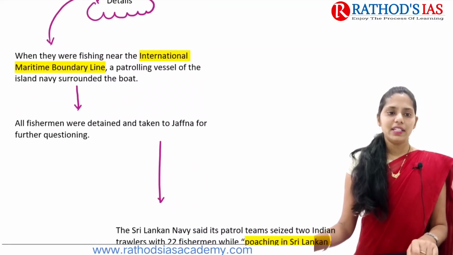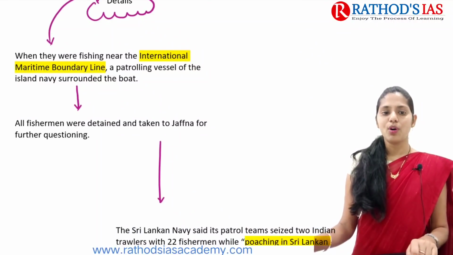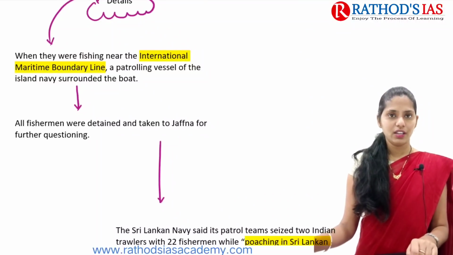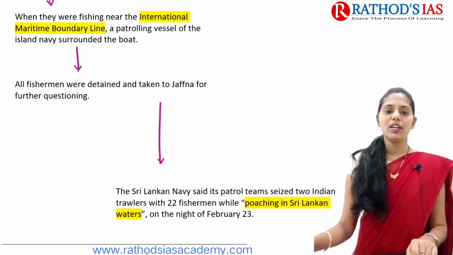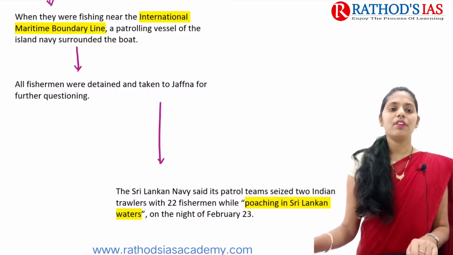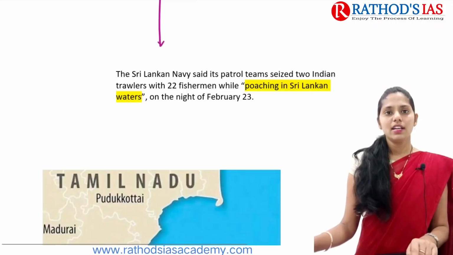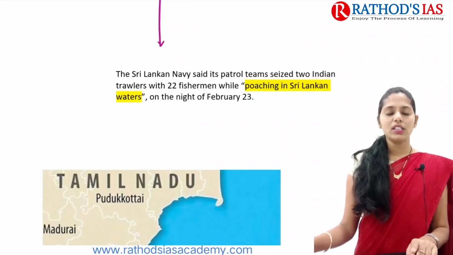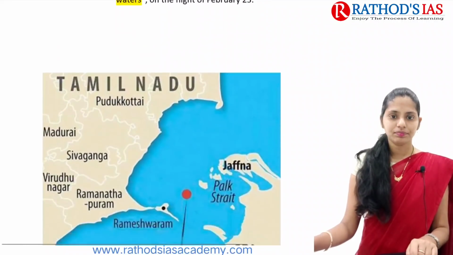If we are talking about details, when these fishermen were fishing near this international maritime boundary line, a patrolling vessel of the island's Navy surrounded the boat, okay. All the fishermen were detained and taken to Jaffna for further questioning, okay. And in the second incident, the Navy also seized 2 Indian trawlers, and in total in these 2 incidents they detained about 22 fishermen, and they were charged with poaching in Sri Lankan waters.